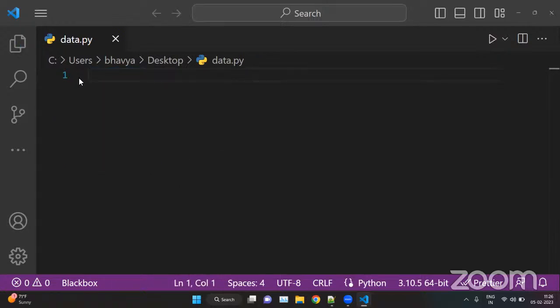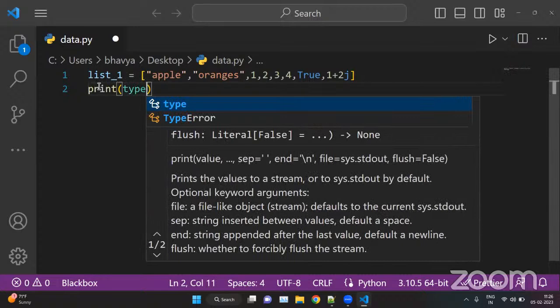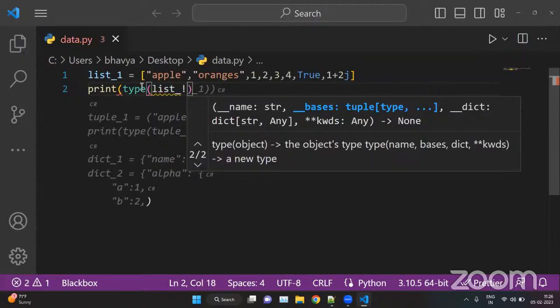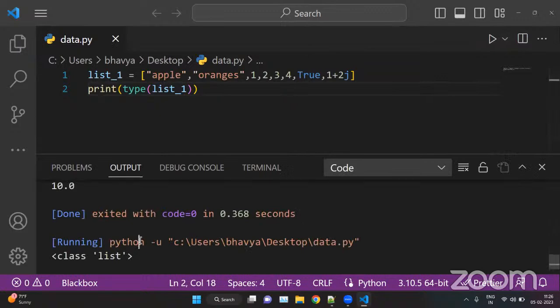Now we will convert lists into tuples, tuples into lists, or sets into lists, etc. So list underscore one. We have a list of some elements, and we have some values here. We have some boolean values here, and some complex number value here. Now we can print the type of value list underscore one is storing, that is list.